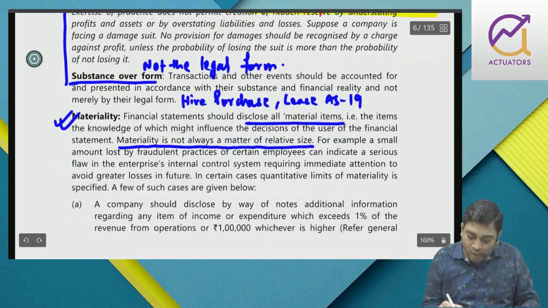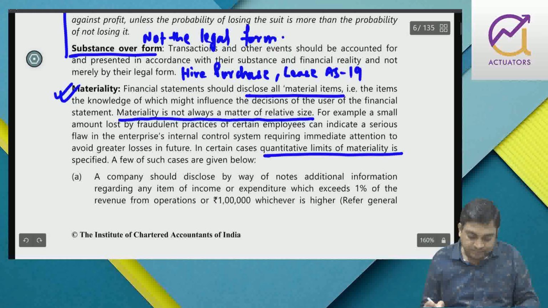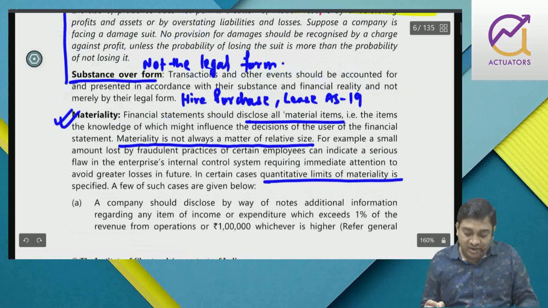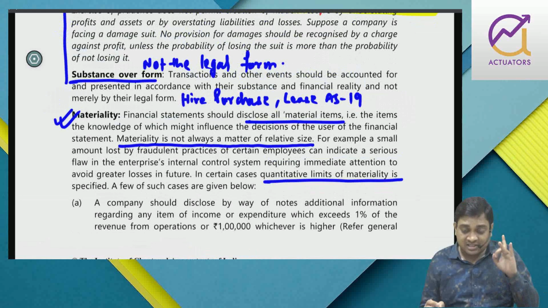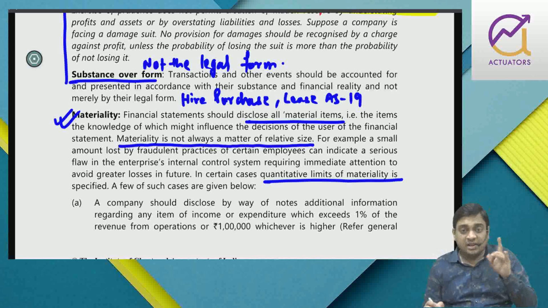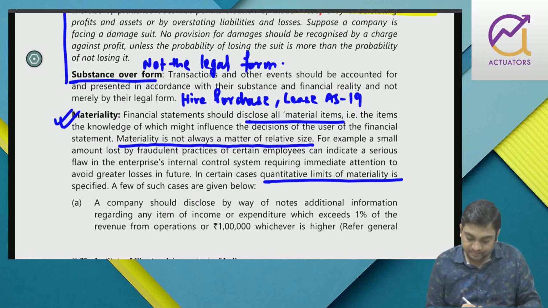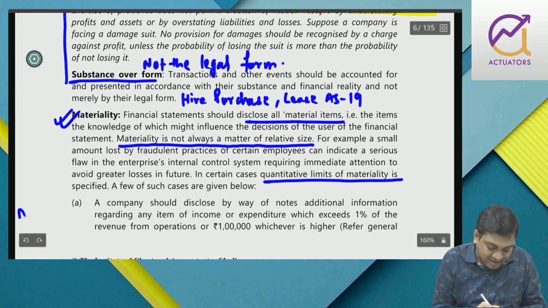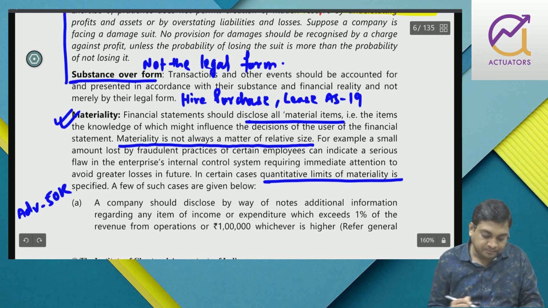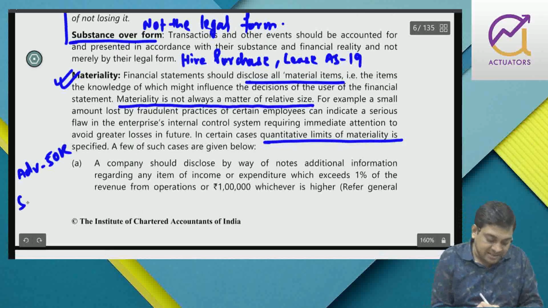So there are some quantitative limits: if you have any income or expenditure which is 1% of revenue or 1 lakh, whichever is higher, this is the limit. Say for example, I have an advertisement of 50,000 and my sales is say 80 lakhs.